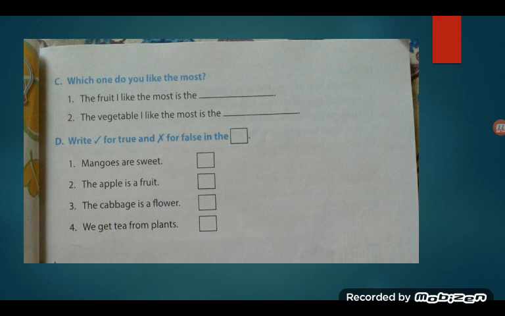Next question is, write tick for true and cross for false in the box. Mangoes are sweet. The apple is a fruit. The cabbage is a flower. And we get tea from plants. Now let us see the answers.